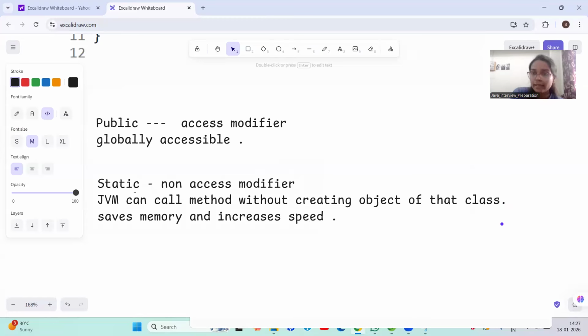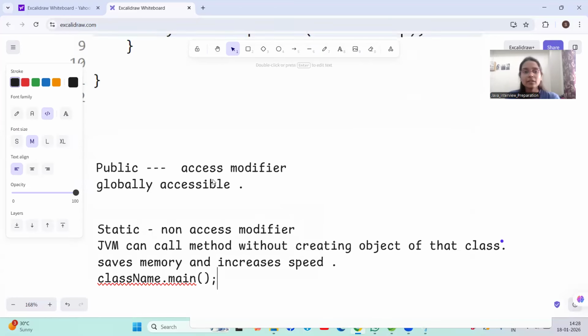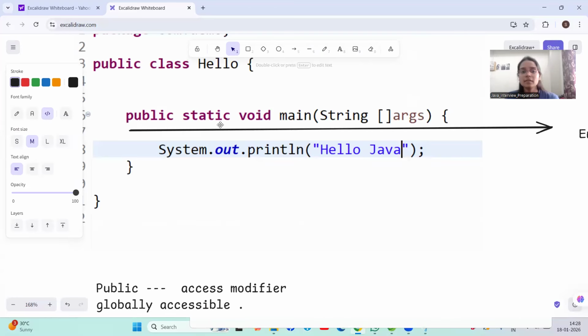Internally, when we make our method static, that method gets called using the class name and the method name, like ClassName.main. Our method name is main. This is how the JVM calls the main method: the class name and that method name, main. After that, we have written public static. After that, we have written void.